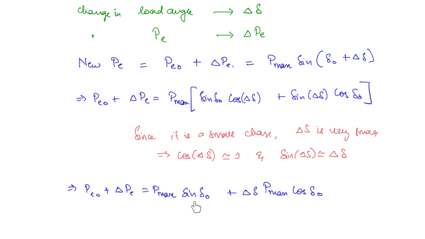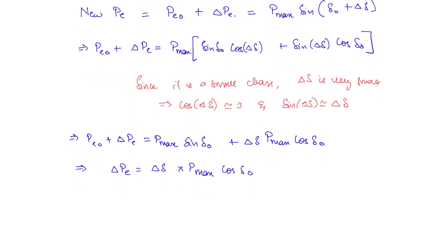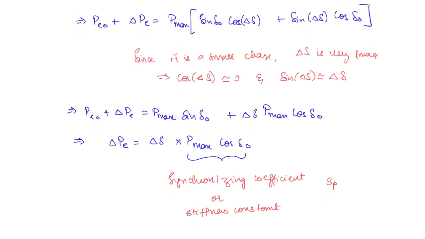Now what is this P max sine delta naught? This is same as PE naught, right? So this and this will get cancelled. So the change in the electromagnetic power is going to be delta delta into P max cos delta naught, okay. Now this P max cos delta naught is called the synchronizing coefficient, or it is also called the stiffness constant, and this is denoted by SP, okay.